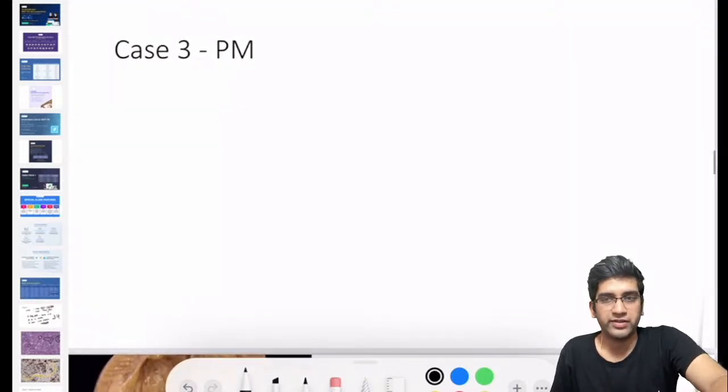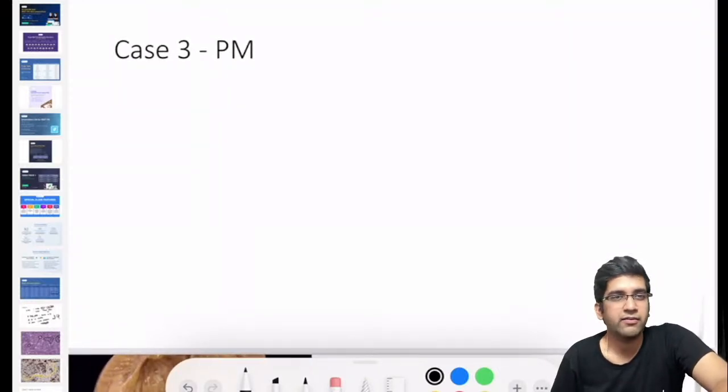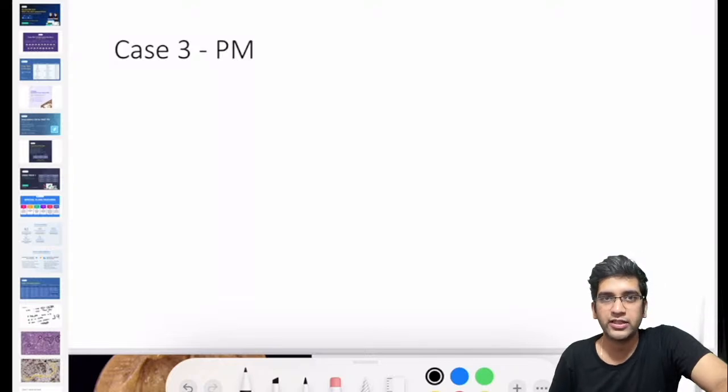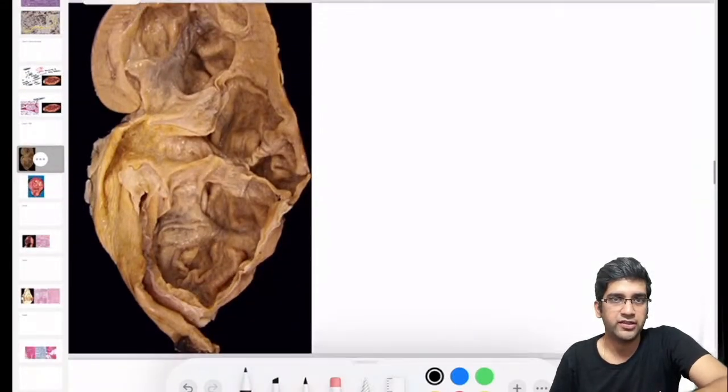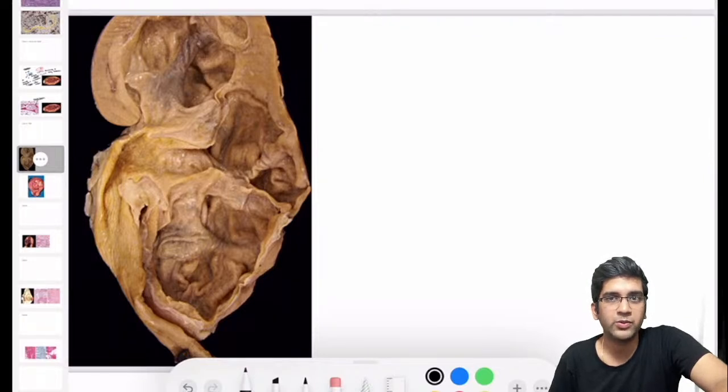This is a post-mortem case. These are maybe two images clubbed together. Let's see if you can come to a diagnosis. A post-mortem appearance of a patient. This is the post-mortem organ. First, tell me what organ it is. That's a very, very easy one to pick up.